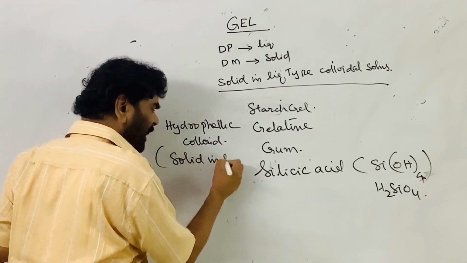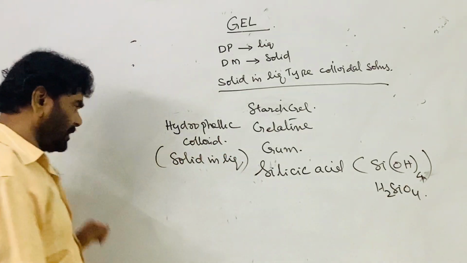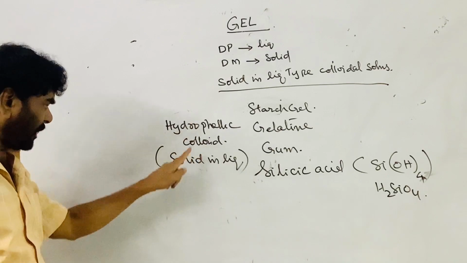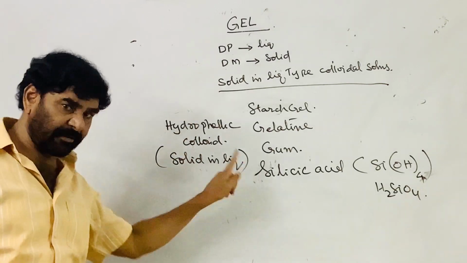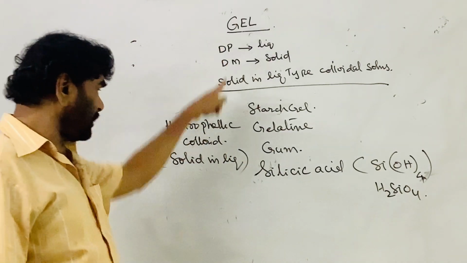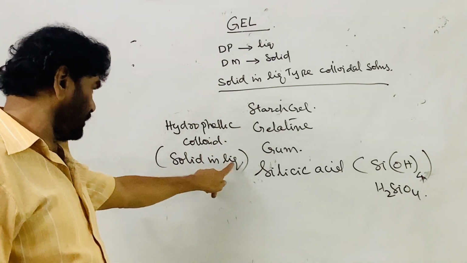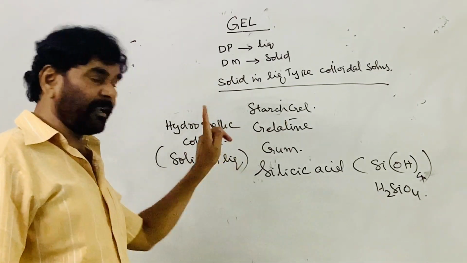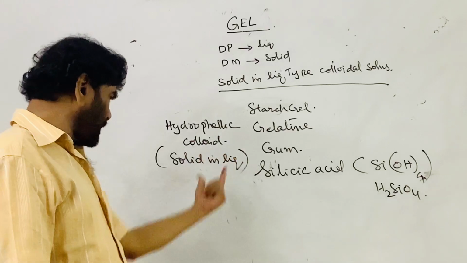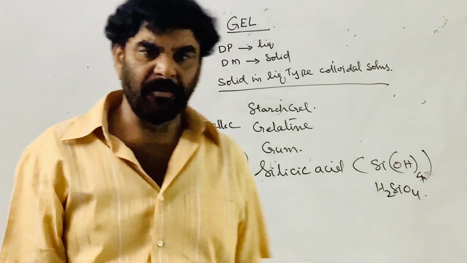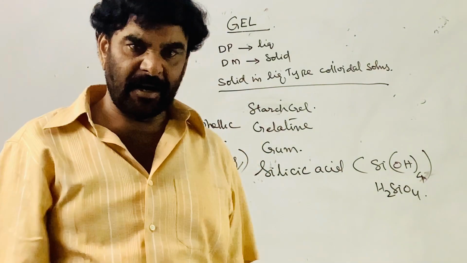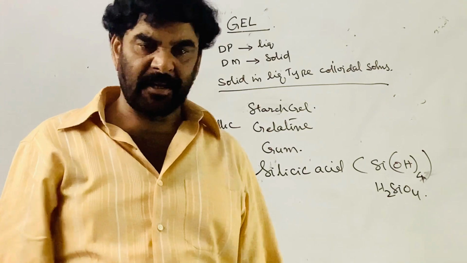Solid in liquid type, right? Hydrophilic colloid of solid in liquid type. Remember, it is a solid in liquid type. Like starch added to water, gum added to water, gelatin added to water.